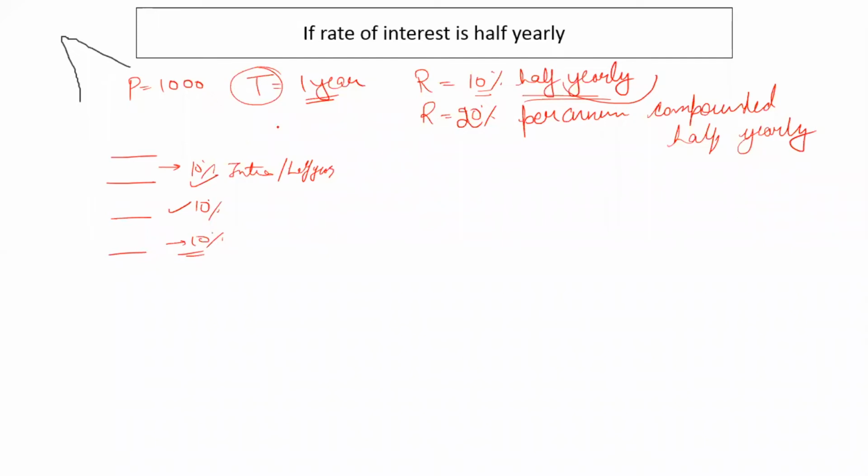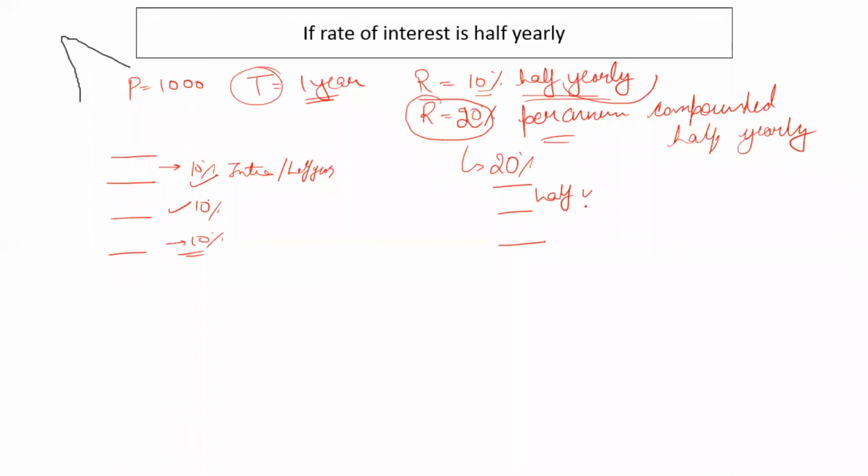Right? So in case of this, or if it is mentioned that rate of interest is 20% per annum, compounded half yearly. Right? So this means that the bank is giving you interest on a half year basis. Right? So what bank is doing is, bank is saying that we will give you 20% per annum compounded half yearly. So this means that